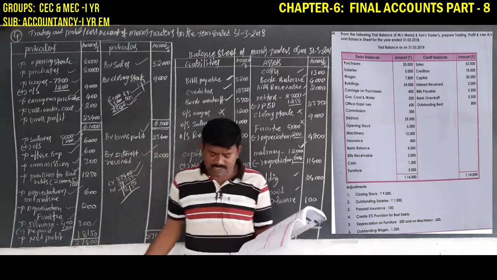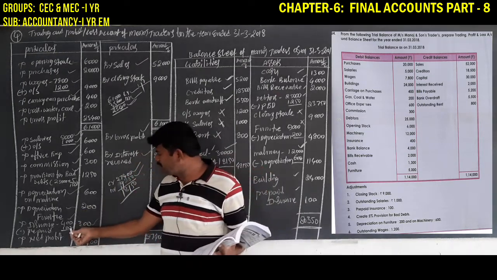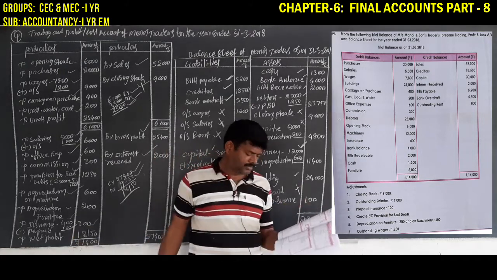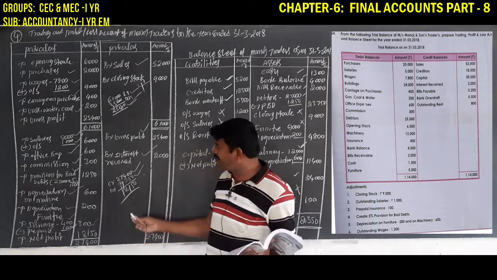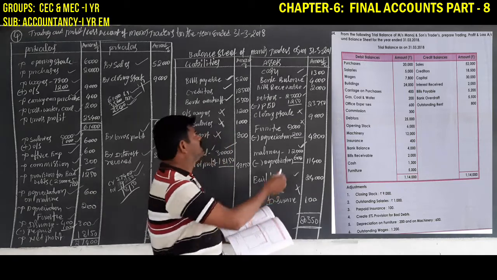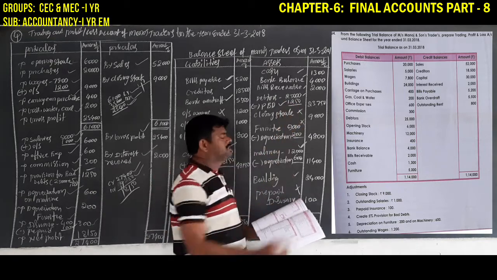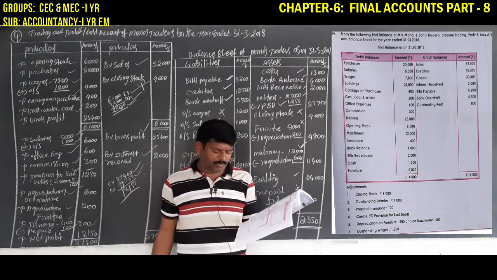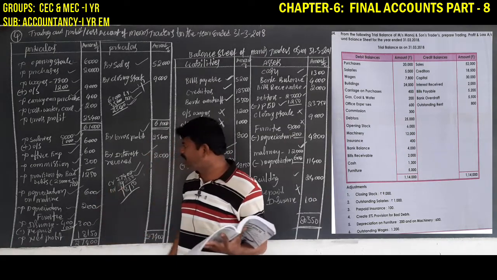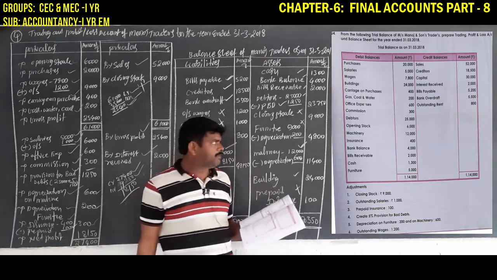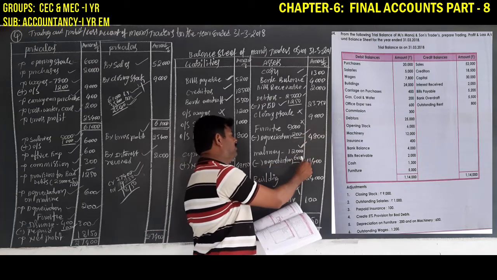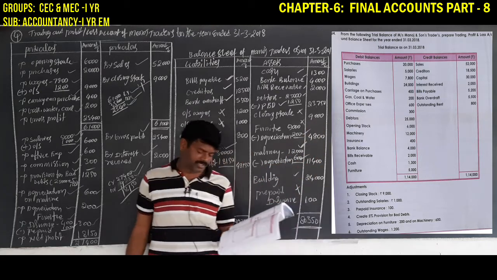Next, prepaid insurance recorded here, prepaid insurance, and the same amount recorded here. Next, provision for bad debts recorded here, 1,250 rupees, and deducted from the sundry debtors. Next, depreciation: 200 rupees on furniture, 600 rupees on machinery. So it must be deducted from the respective assets. Furniture 200 rupees, machinery 600 rupees.